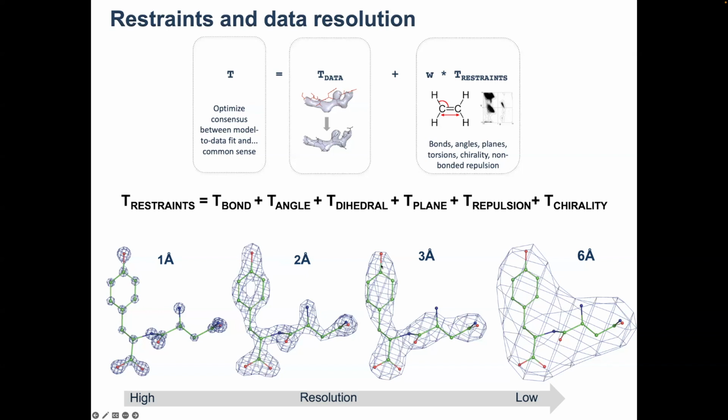And if you place them anywhere, then your atomic model won't make chemical sense. And if you go even to lower resolution, you have this boomerang-shaped blob of density where you know what this piece of the model is, but you have no idea what the residue is, whether it's a planar tyrosine, and so on. So the restraints are absolutely necessary to maintain the sanity of your model.